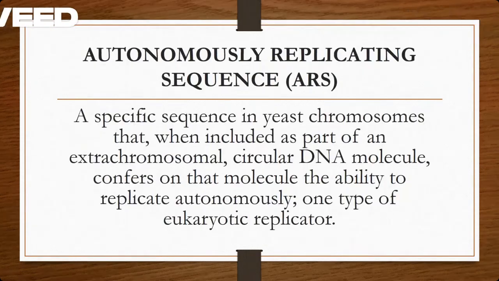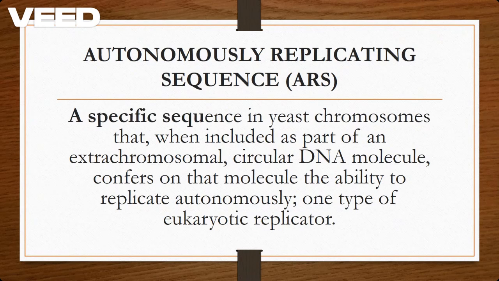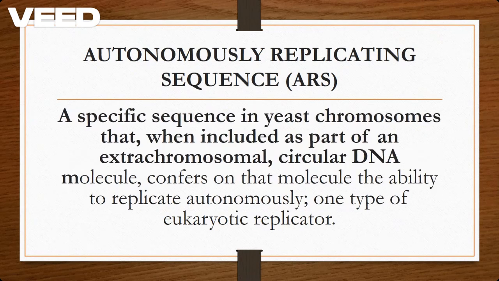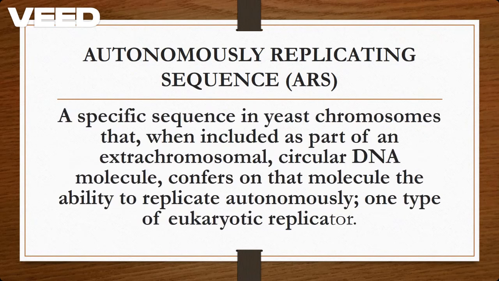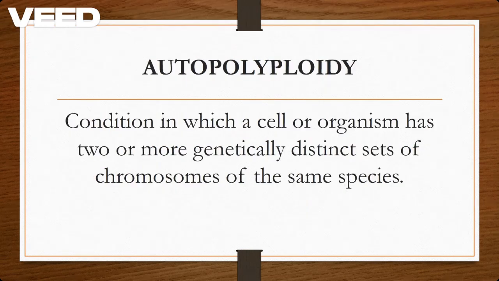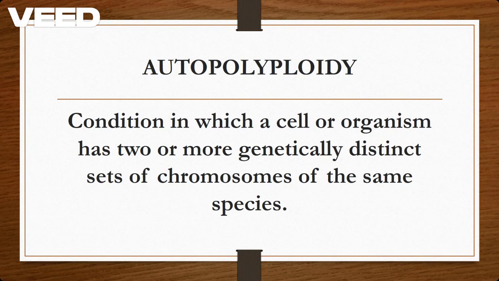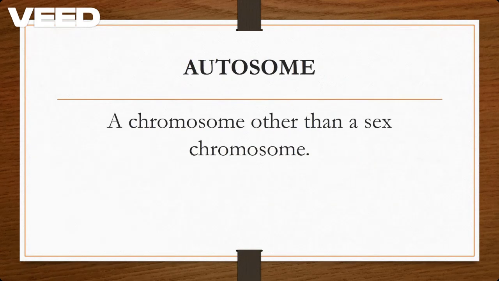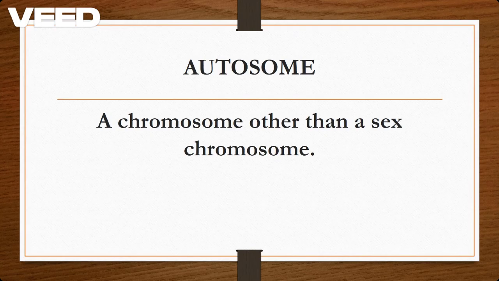Autonomously replicating sequence, ARS. It's a specific sequence in yeast chromosomes that, when included as part of an extrachromosomal circular DNA molecule, confers on that molecule the ability to replicate autonomously, one type of eukaryotic replication origin. Autopolyploidy, a condition in which a cell or organism has two or more sets of chromosomes of the same species. Autosome, it's a chromosome that is other than the sex chromosome.